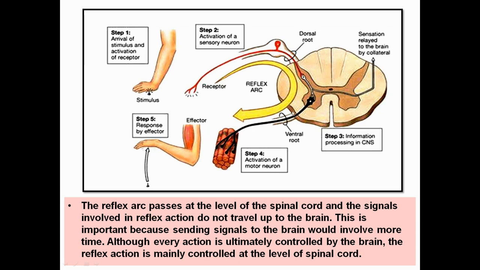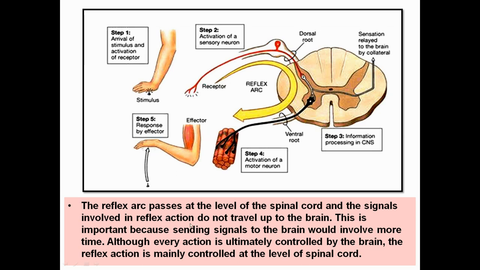Here two roots are presented, dorsal and ventral, which are actually parts of the spinal cord. Dorsal means the back part, and ventral means the inner part of the spinal cord.